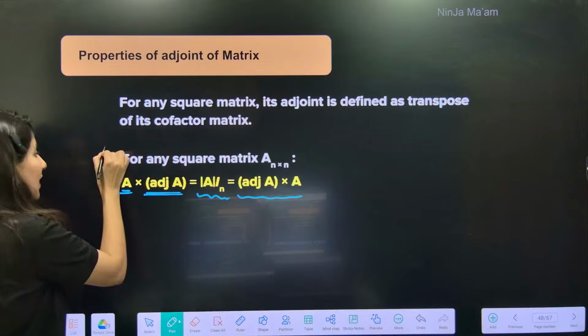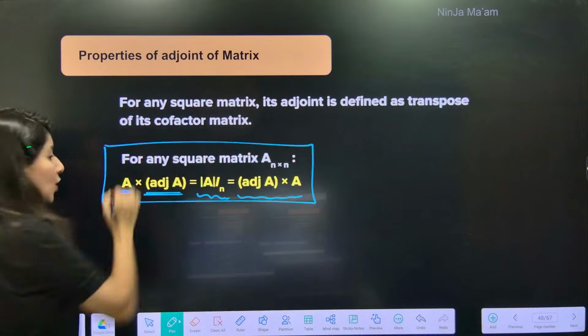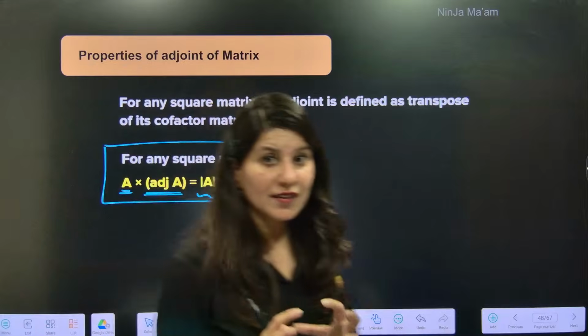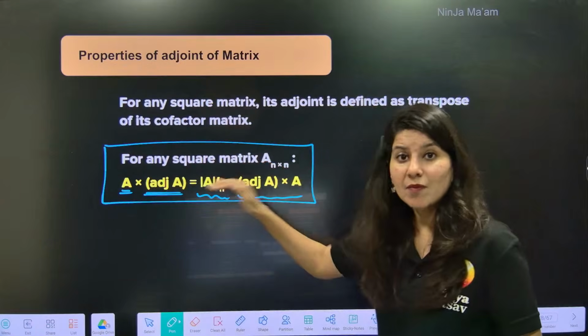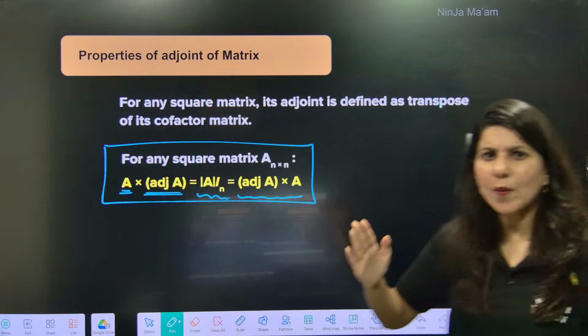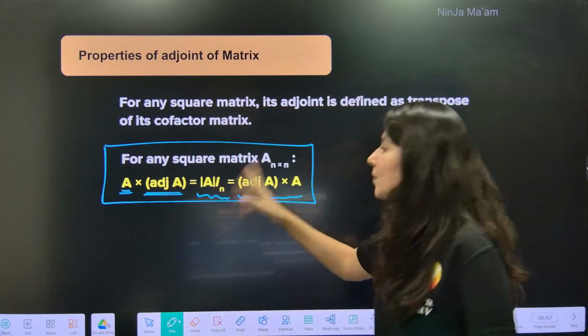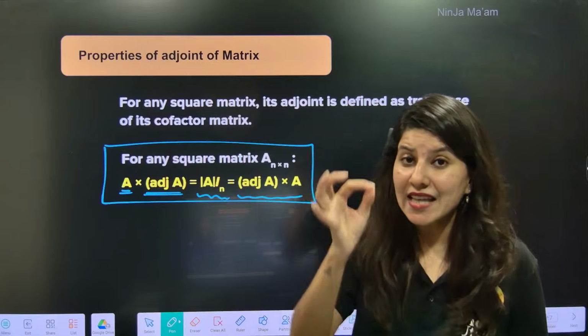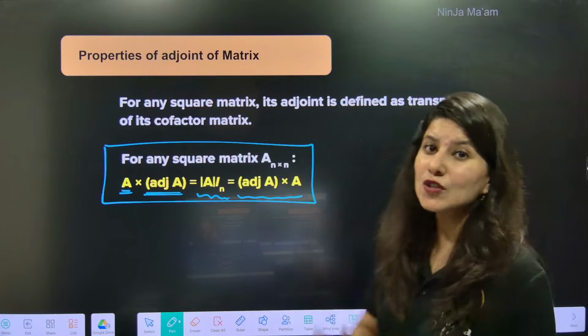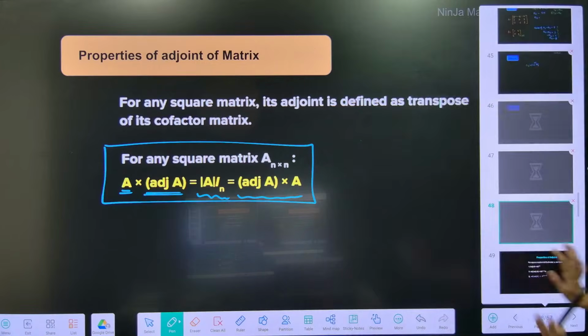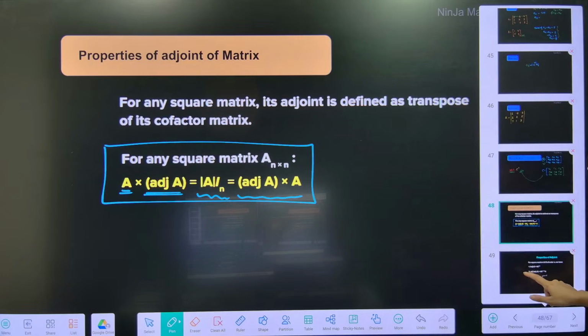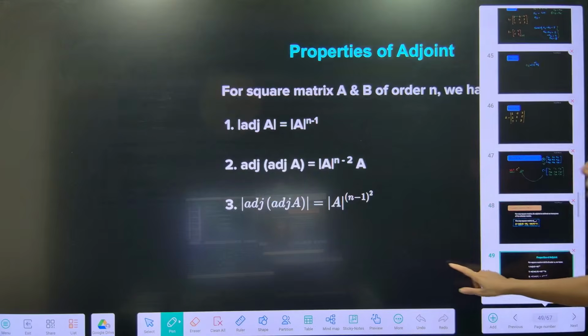All the properties of adjoint are based on this basic property: A into adjoint A is equal to determinant A into identity matrix. It is there in your NCERT, and the proof is also there in your NCERT. Very basic property.